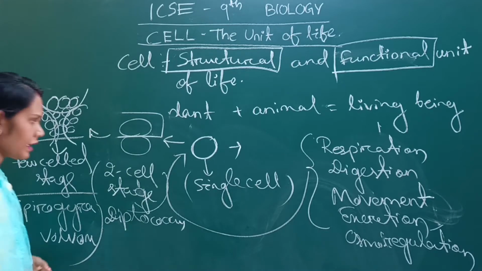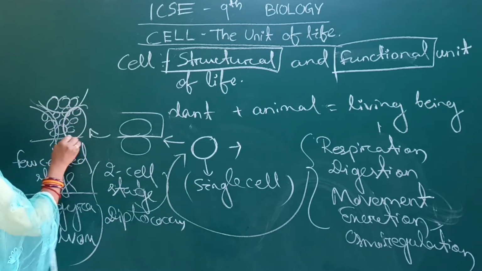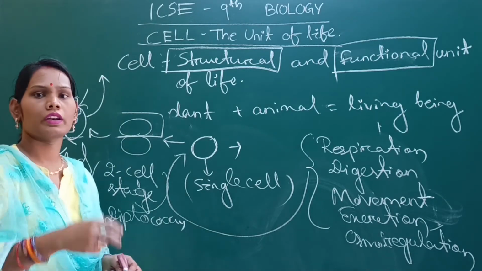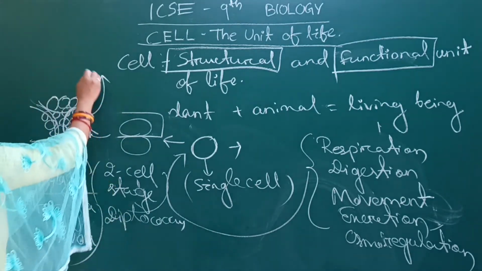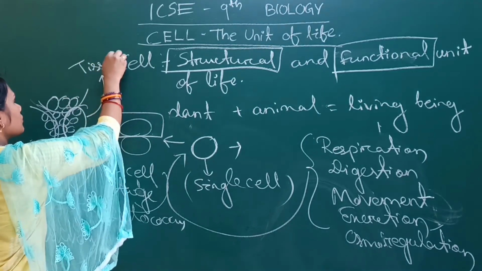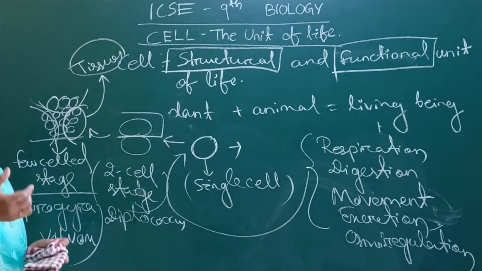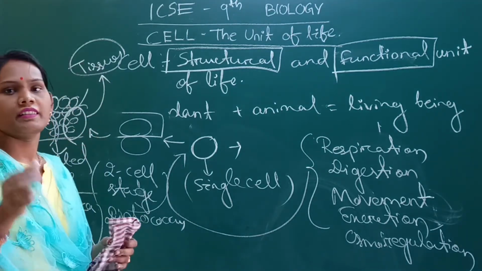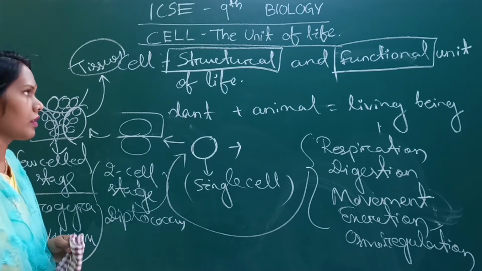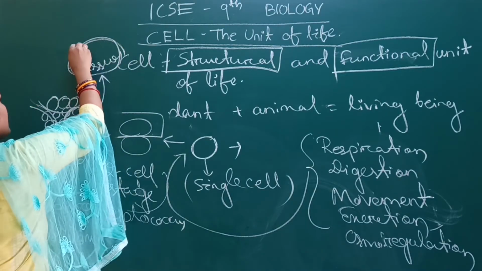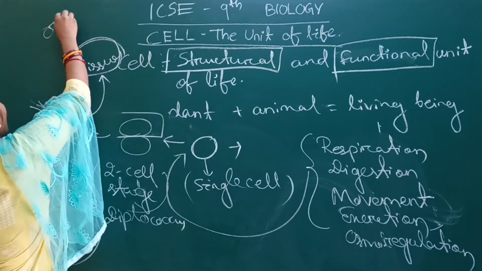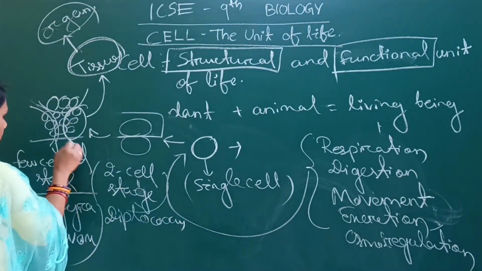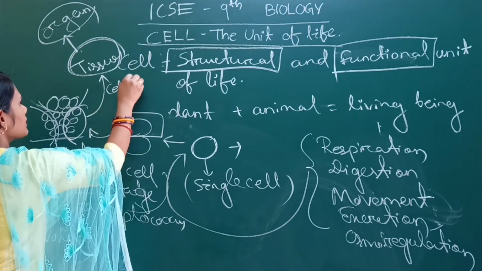Over time these groups of cells associate with each other and maintain the same function in a coordinated manner. That group of cells is called a tissue. When a group of tissues associates with each other and maintains the same function in a coordinated manner, that group of tissues is called an organ. But the functional root is the cell.